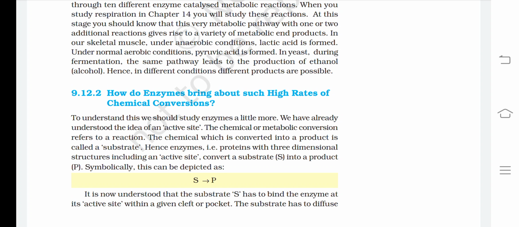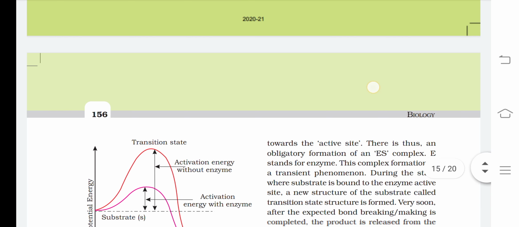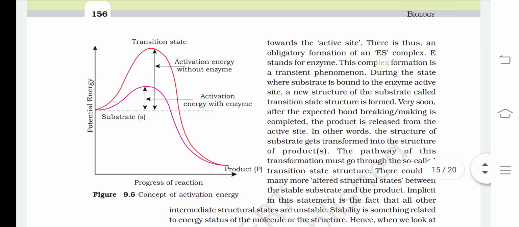It is now understood that the substrate S has to bind the enzyme at its active site within a given cleft or a pocket. The substrate has to diffuse towards the active site. There is thus an obligatory formation of an ES complex. E stands for enzyme. This complex formation is a transient phenomenon.